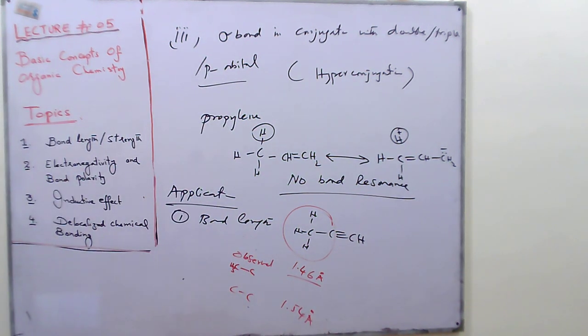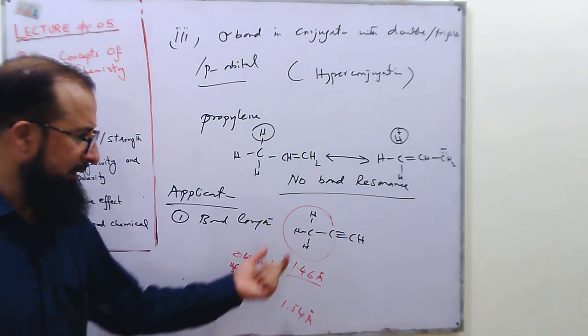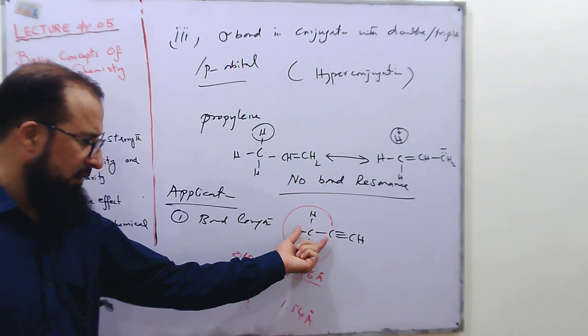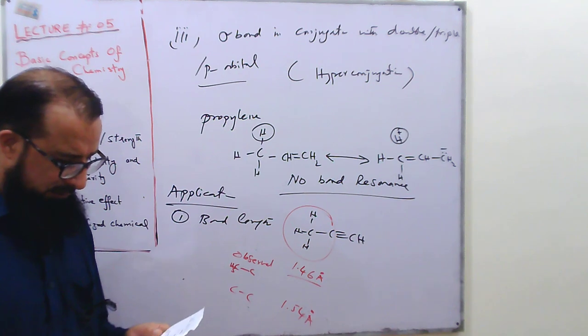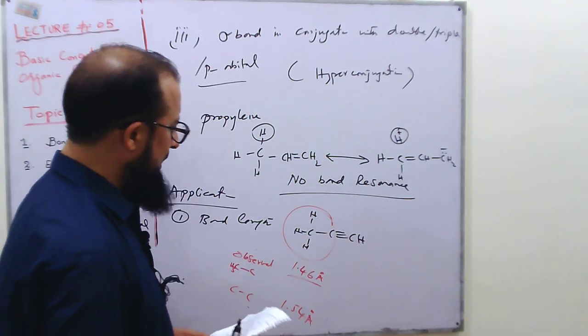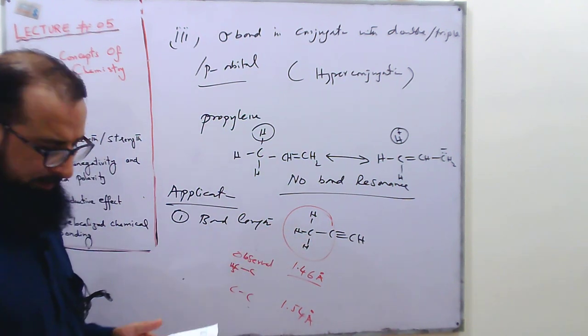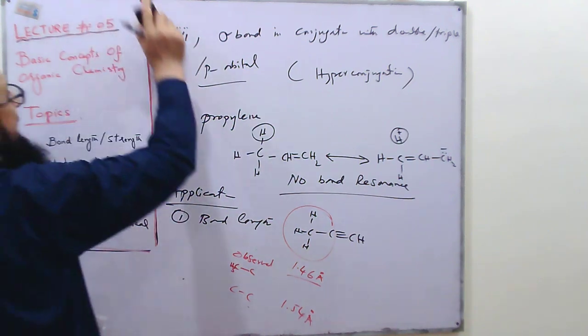So why in this situation do we have less bond length as compared to the single carbon-carbon bond, because this is also a single bond? This can be explained on the basis of the partial double bond character of this molecule, and this partial double bond character can be explained on the basis of hyperconjugation.